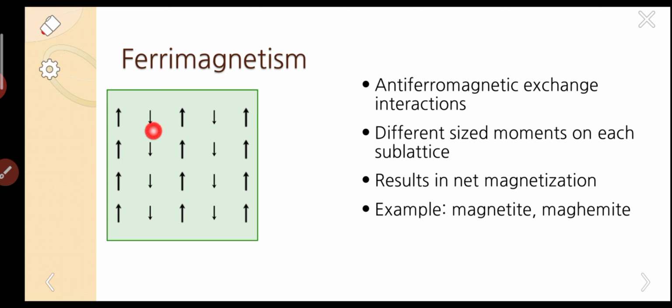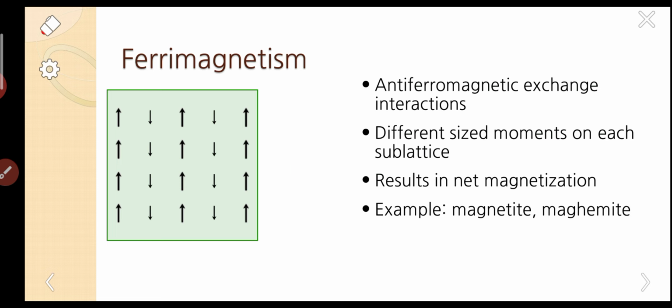This is long, this is short, this is long, this is short. We can extend the pattern. Suppose this is 5, this is 2. Let us take an example: this is 5, this is 2, and again 5, 2. So what is the net magnetic moment? 5 minus 2, 3. So overall, on the average, there is 3. The magnetic moment is actually 3 mu B.